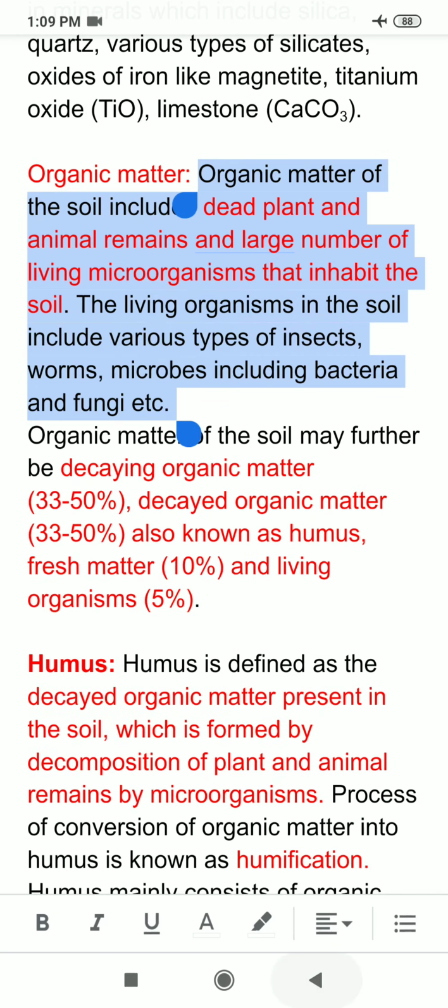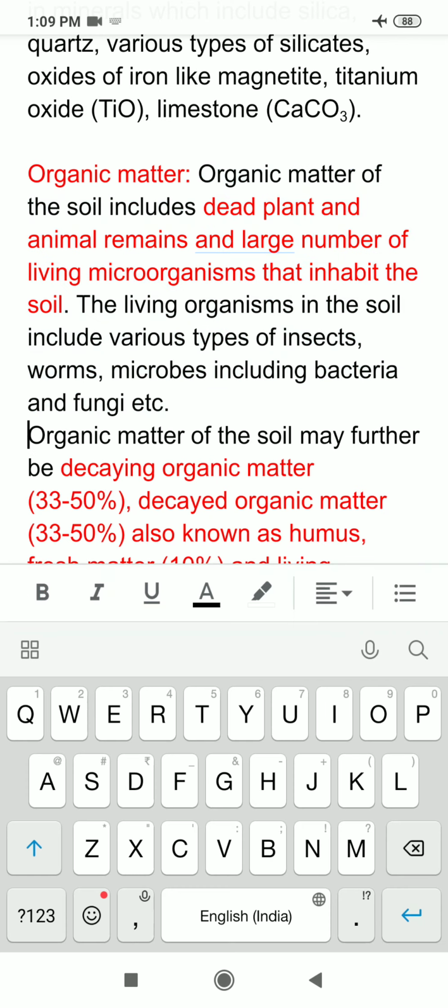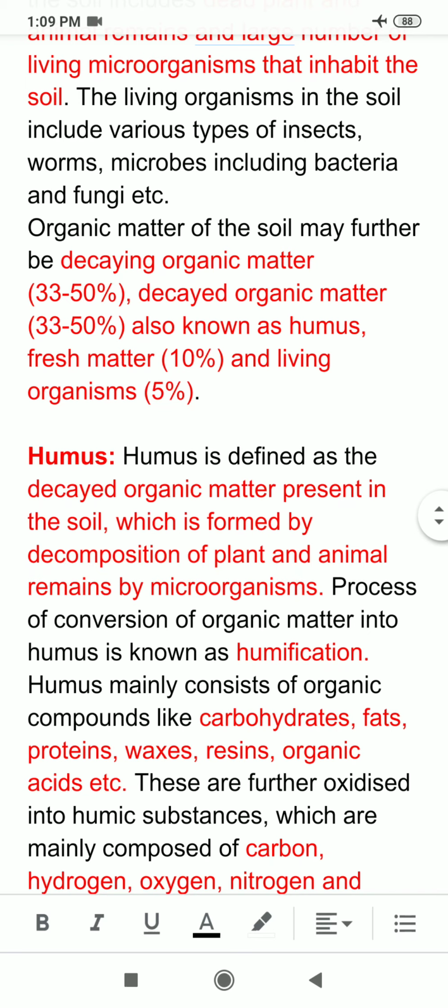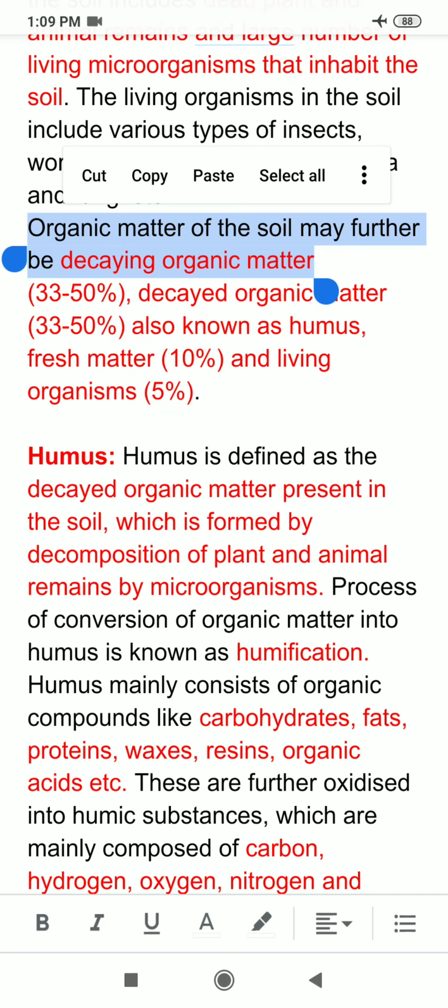Now organic matter of the soil may further be divided into decaying organic matter, meaning which is decaying. It forms 33 to 50% of the organic matter of the soil.